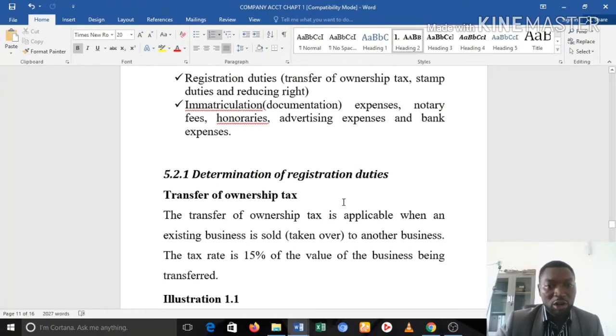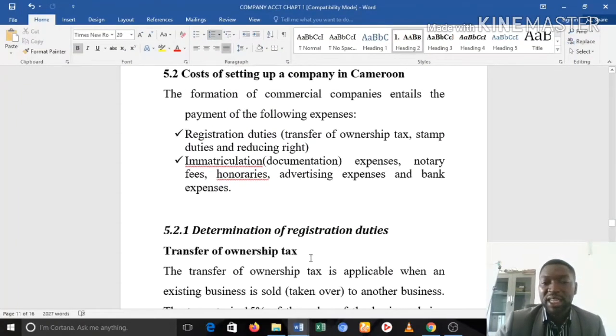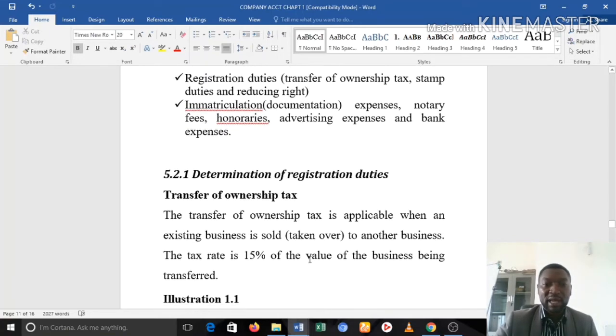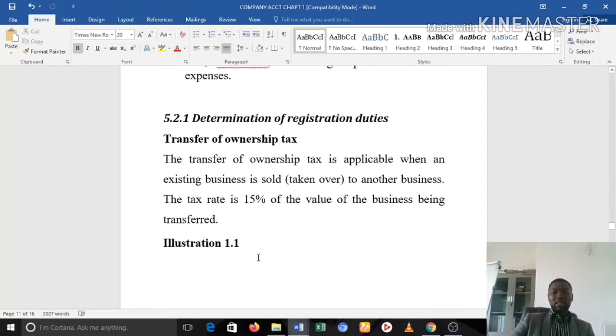Now, the determination of the registration duties. Usually the General Tax Code has given us clear directives on how to determine the registration duties. For example, let's start with the transfer of ownership tax. The transfer of ownership tax is applicable when an existing business is sold or taken over by another business. The tax rate is 15% of the value of the business being transferred.